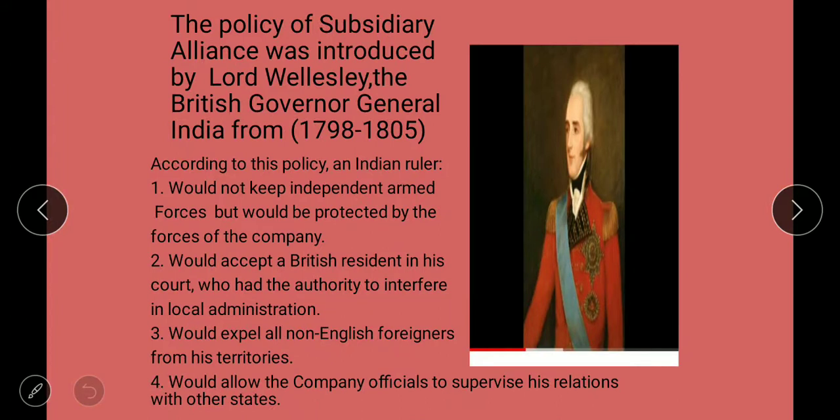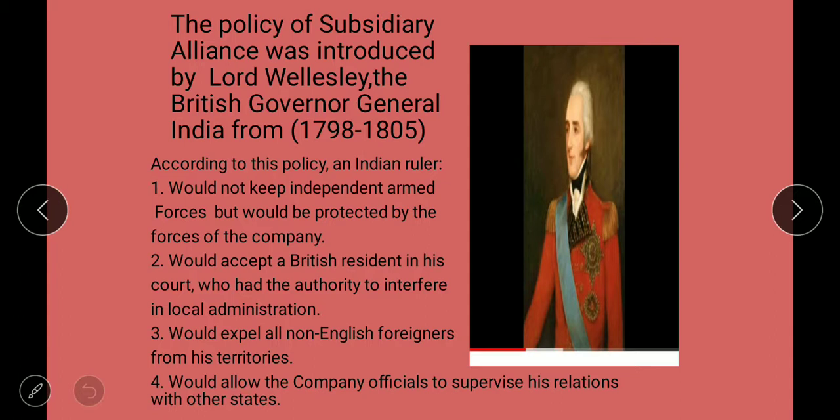The policy of subsidiary alliance was introduced by Lord Wellesley, the British Governor General of India from 1798 to 1805. According to this policy, an Indian ruler would not keep independent armed forces but would be protected by the forces of the company. The particular ruler would pay for the maintenance of the subsidiary forces, failing which he would have to yield a part of his territory.